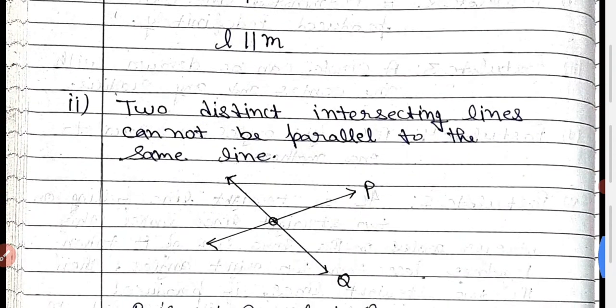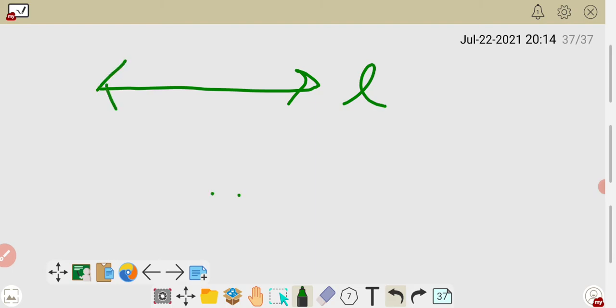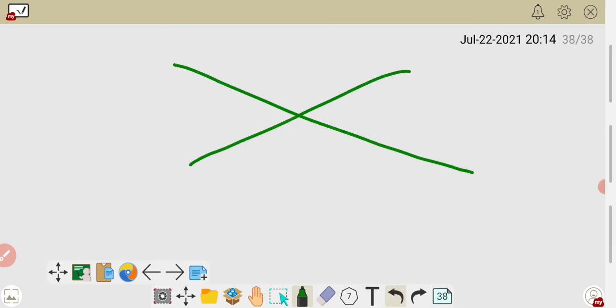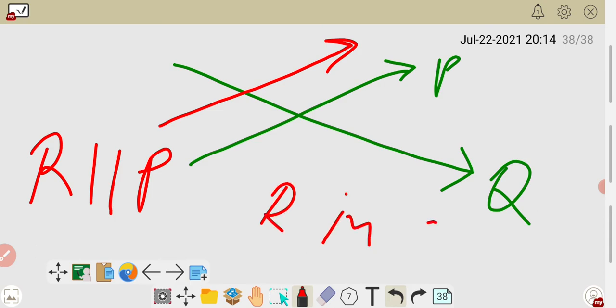Two parts are there, so once again I am going to explain them differently. First one: if there is a line L and there is a point P which does not lie on L, then you can draw only one unique line which passes through P and is parallel to L. This is the postulate. And second one: if you have two intersecting lines, P and Q, suppose. If you draw a line parallel to P, then it is never parallel to Q. For Q, it becomes an intersecting line. The red line is parallel to P, but the red line is intersecting for Q.